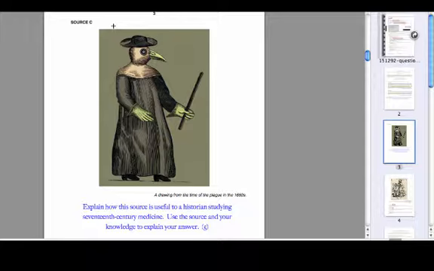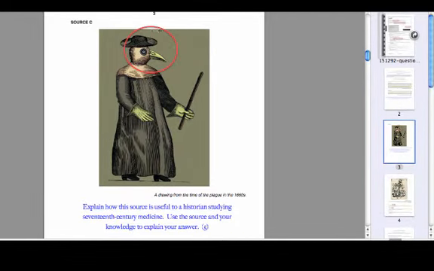Okay, so the first thing I think we should focus on, probably the most striking part of this picture, is the head and the beak. So we've got here some protective headgear, he's clearly covered up, and a beak with strong smelling herbs and flowers in it. So we know, that's our knowledge, we know that that's what's going on here from our learning about the plague. What we need to do now is work out what we can infer, what can we learn from the fact they did this.